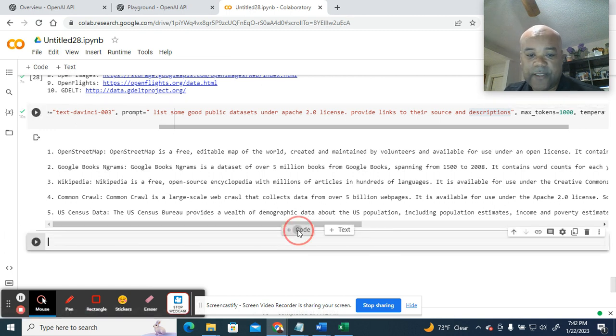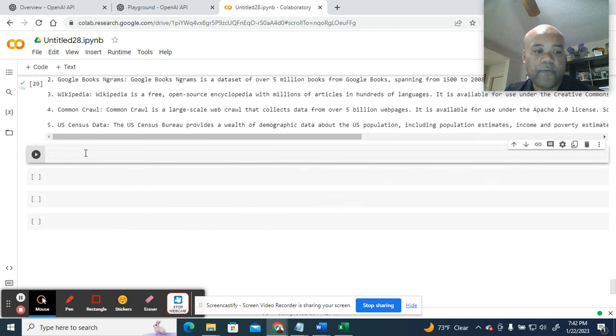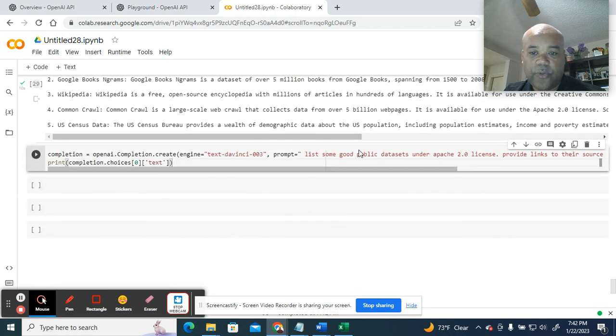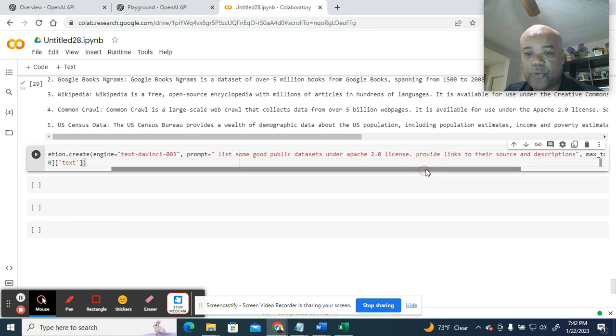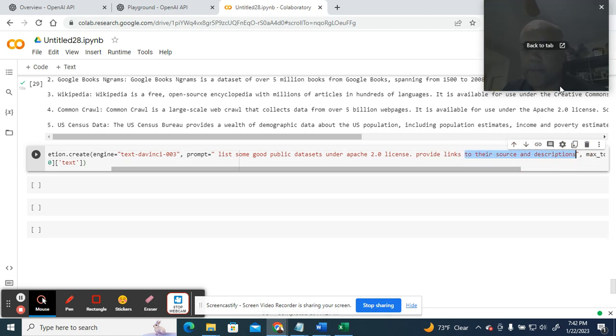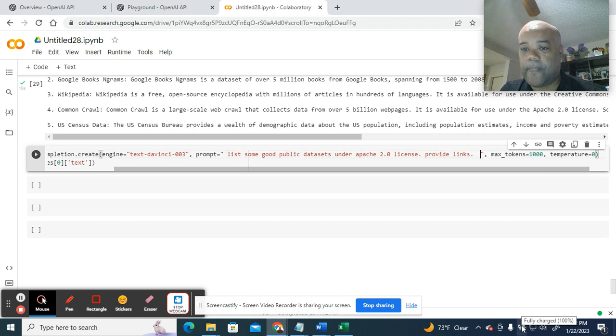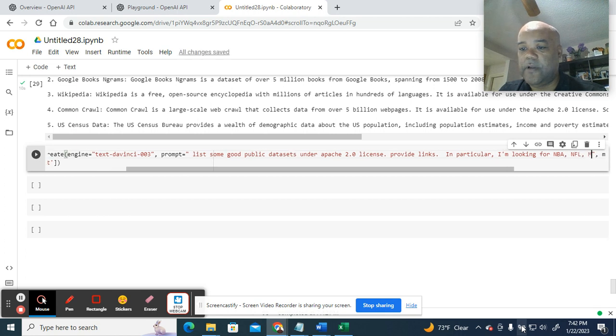So I'm going to ask it now, for instance, to give me some good public data sets under Apache 2 license, provide links. In particular, I'm looking for NBA, NFL, MLB, or UFC data sets.